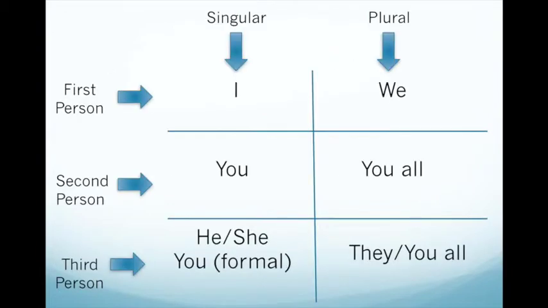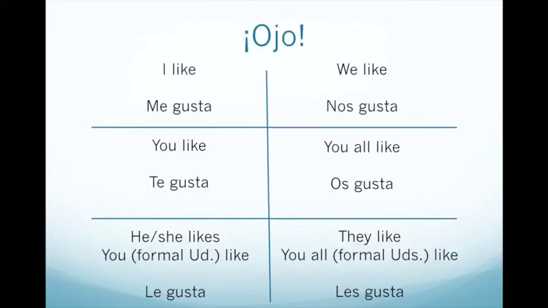If we remember our verb chart, we know on the left column, I, you, he, she, and you formal are all singular subjects, while we, you all, and they are plural subjects. The top row, first person, means I am involved. The second row, second person, means you are involved. And the third person means neither you nor I are involved, meaning he or she is involved. We know that the usted and the ustedes forms are the exception to that. They conjugate as third person verbs, however, they obviously represent the second person.